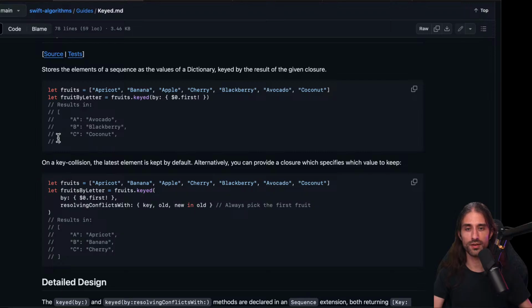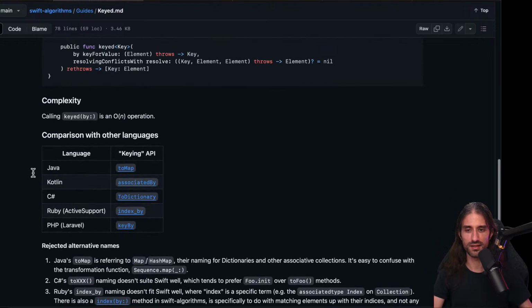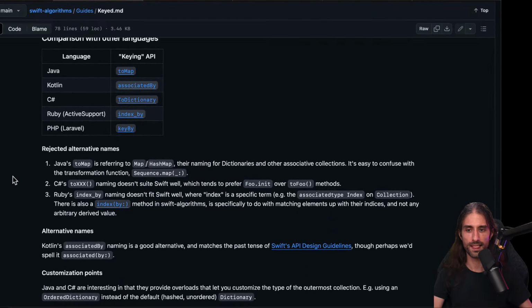So it's a way to turn an array into a dictionary, but if there is a collision, then by default it will keep the latest element, but you can also have a closure to resolve the conflict. So this one is quite interesting.